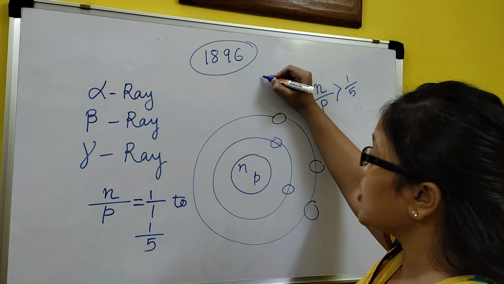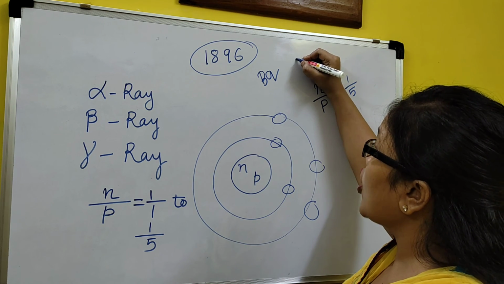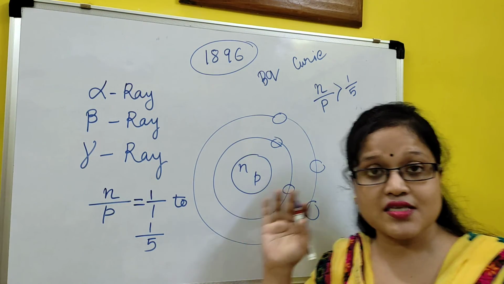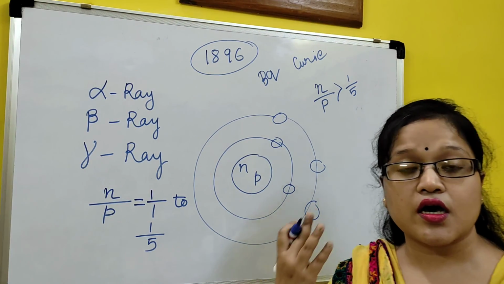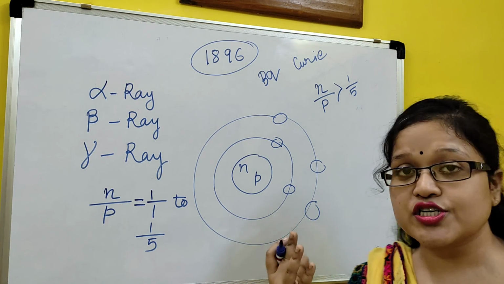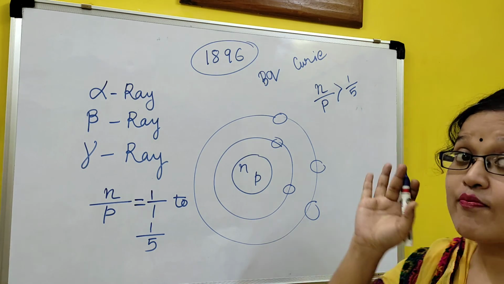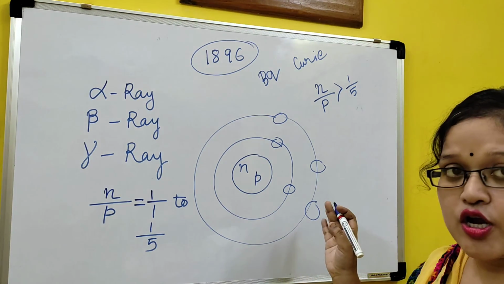Units of radioactivity are either Bq, that is for Becquerel, or Curie. One of them is the CGS unit, another is the SI unit. Clear? Now, which kind of atoms will spontaneously emit radiation? If the neutron and proton ratio is more than 1/5, in the maximum case, again I am telling, that will emit radiation. Okay class?